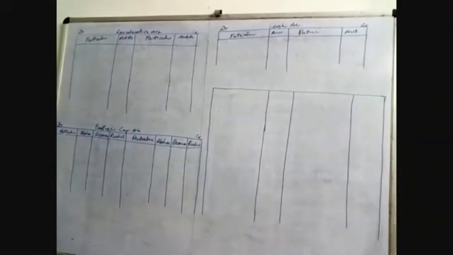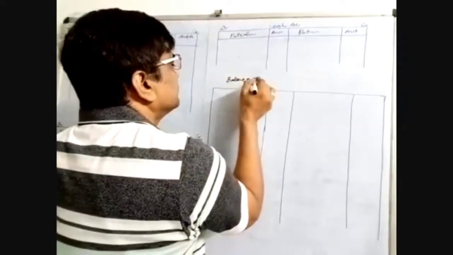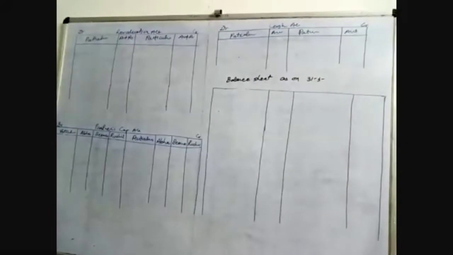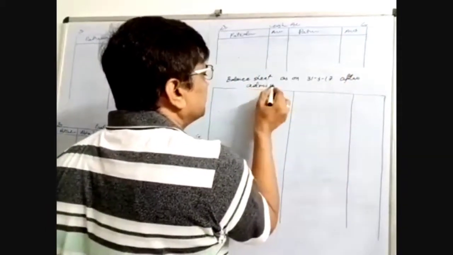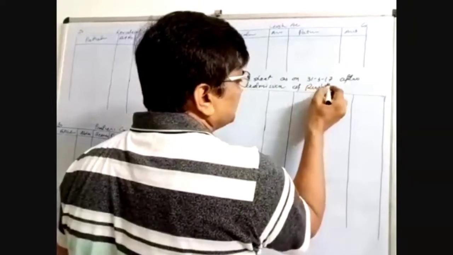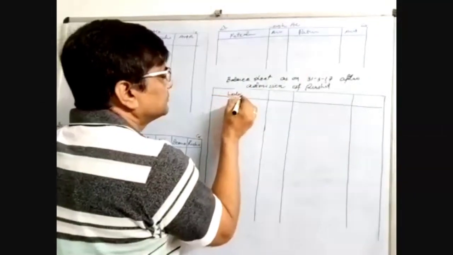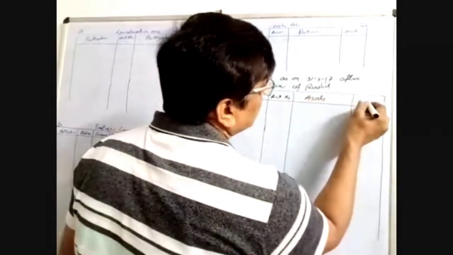The last is balance sheet. Balance sheet as on 31/3/17, after admission of... this is liability. Amount rupees. Assets amount.